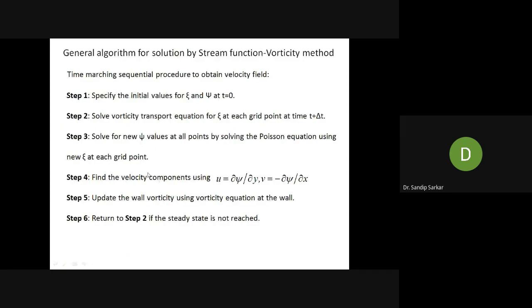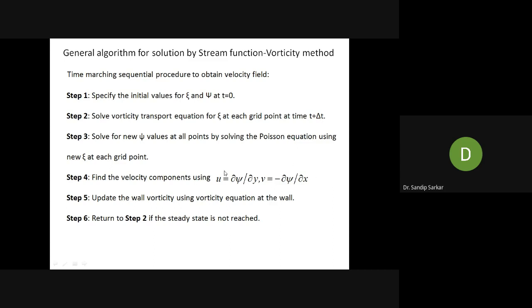Now, once you have obtained step number 3, then you move on to calculate the velocity components U and V, which is the ultimate objective of the stream function. U equal to del psi del y and V equal to minus del psi del x. Simple finite difference method. Vij equal to minus psi i plus 1 j minus psi i minus 1 j by twice delta x.